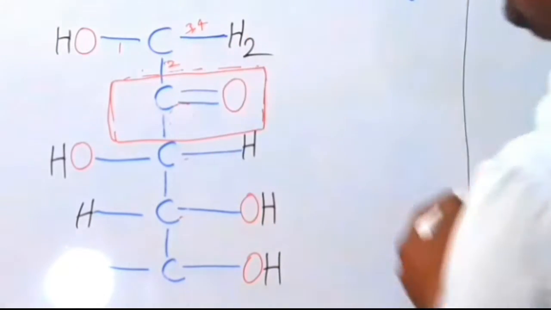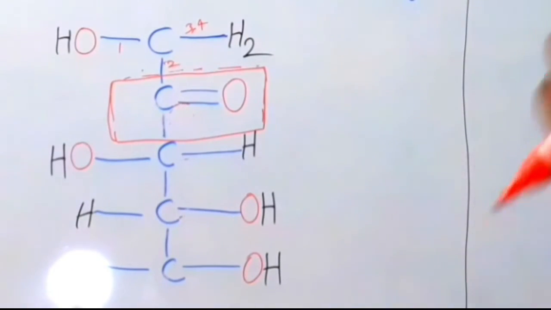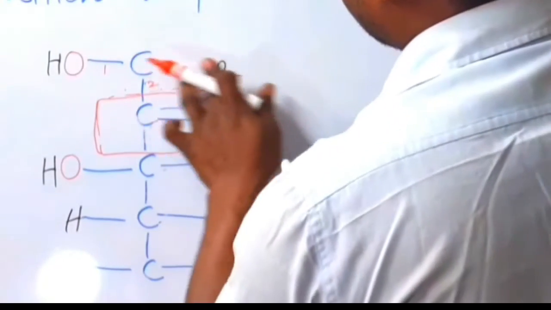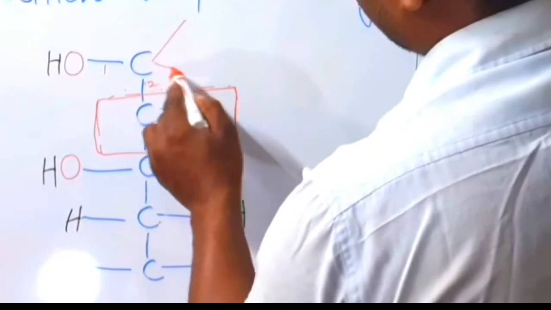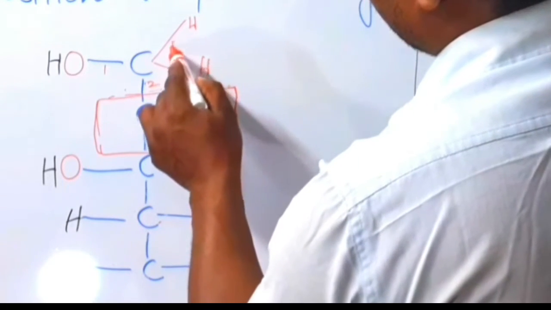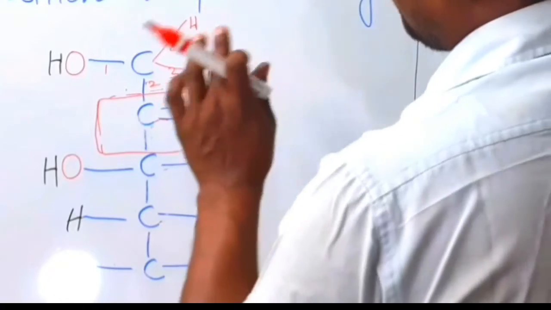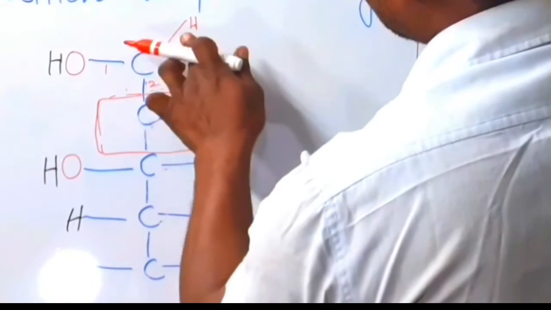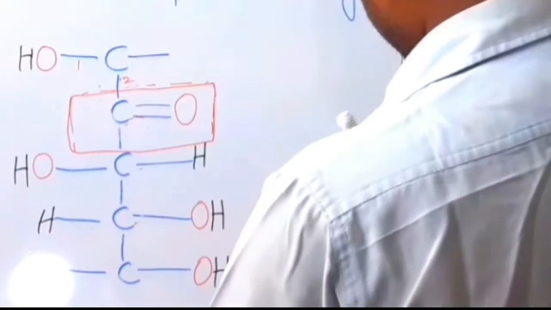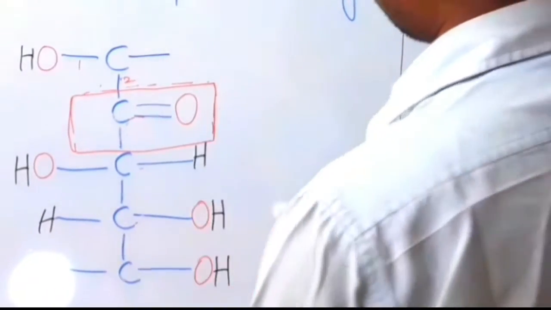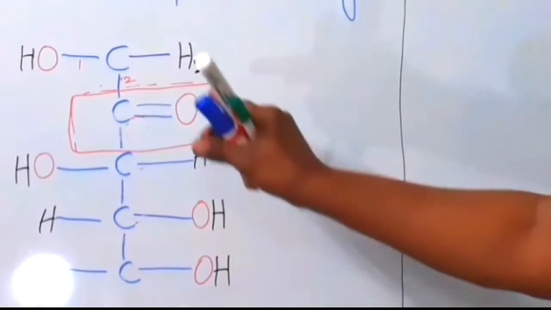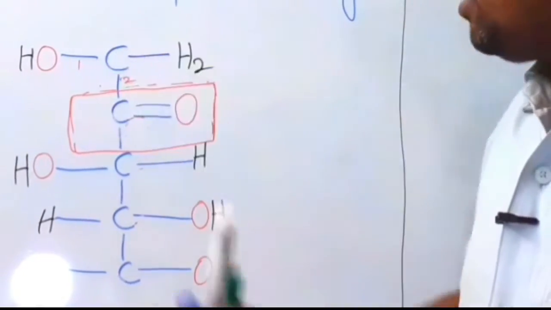Because there are 2 hydrogens here, so this shows 2 bonds. Therefore the valency of the carbon is 4.